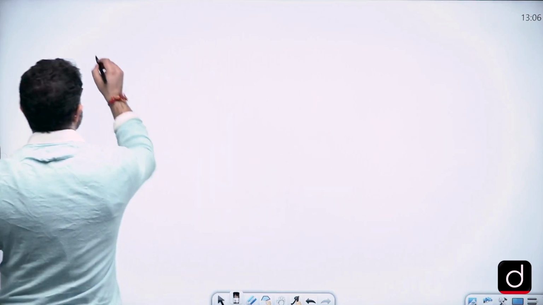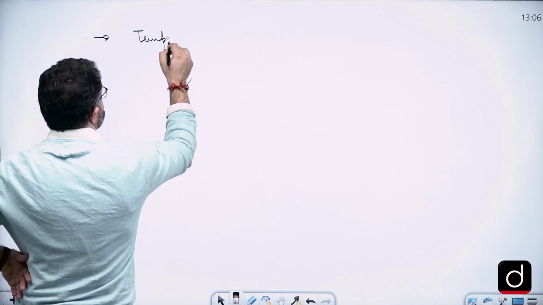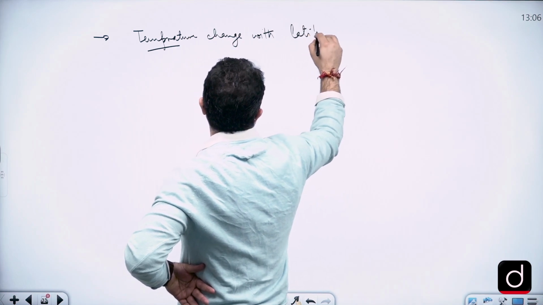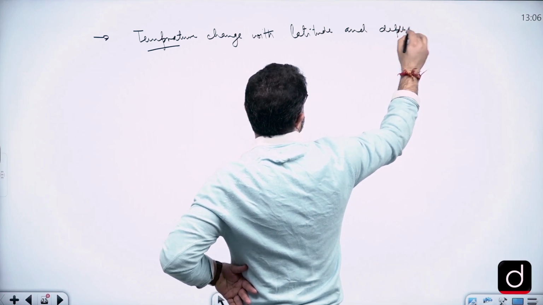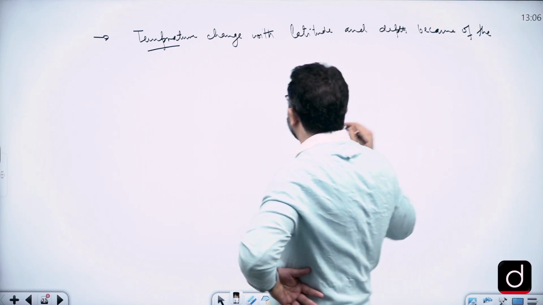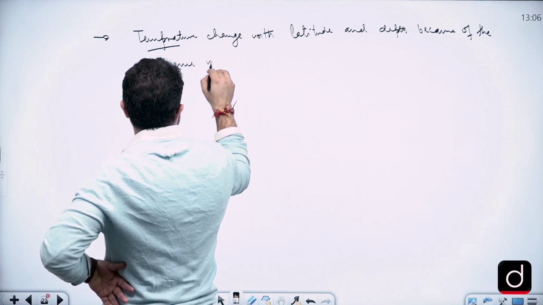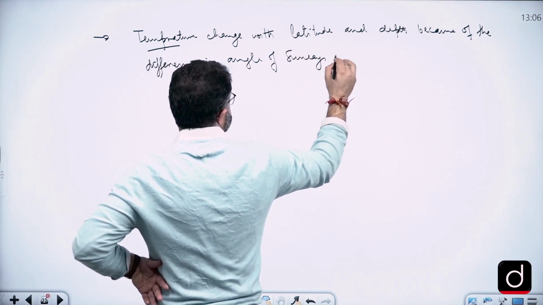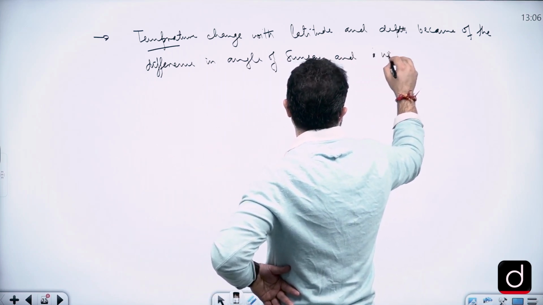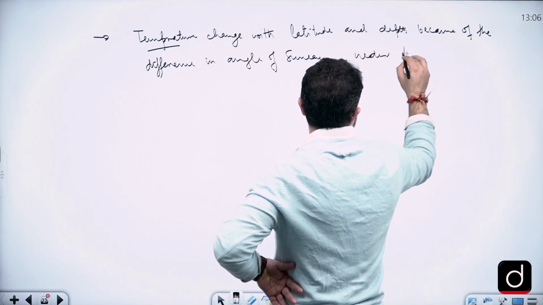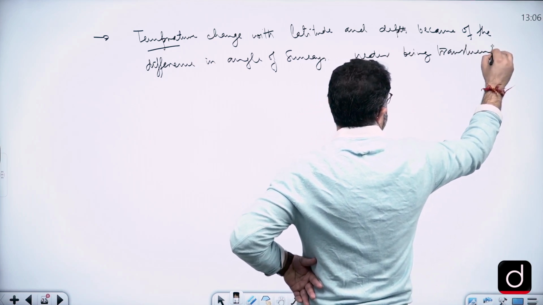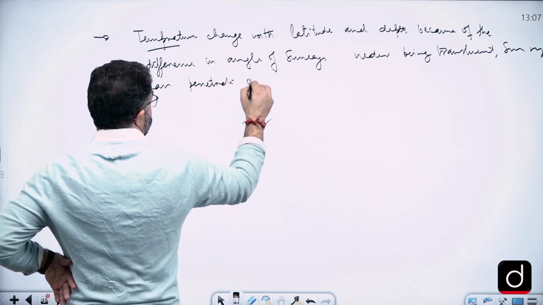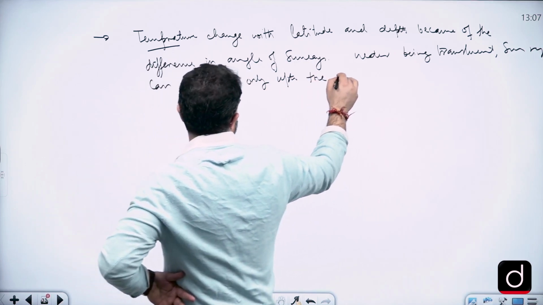In the first paragraph, you should write about the temperature changes with latitude and depth, because of the difference in the angle of sun rays, and water being translucent, sun rays can penetrate only up to the photic zone.